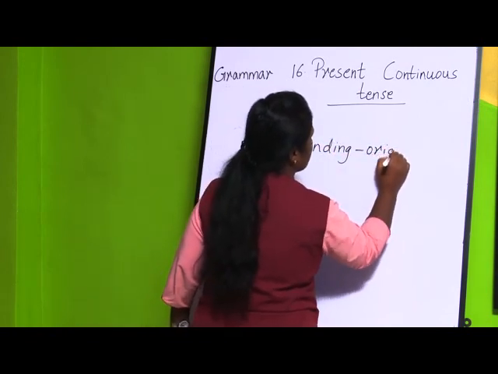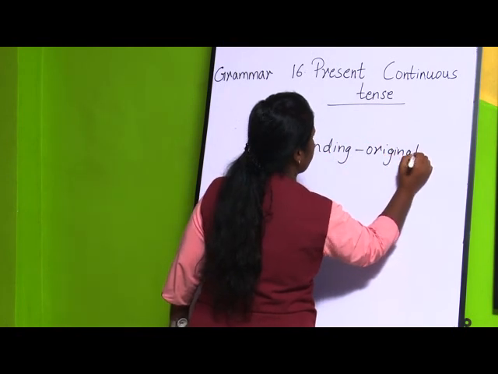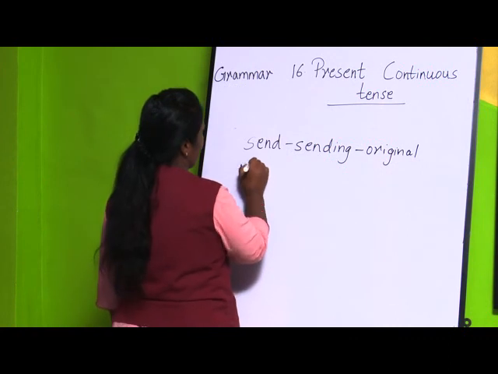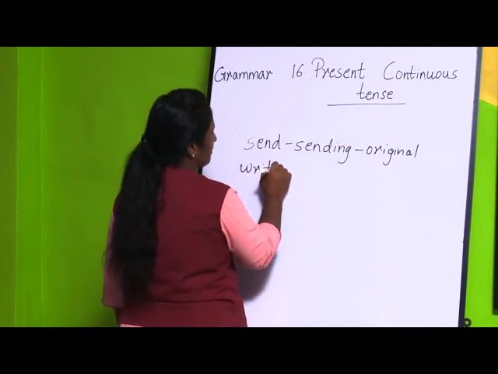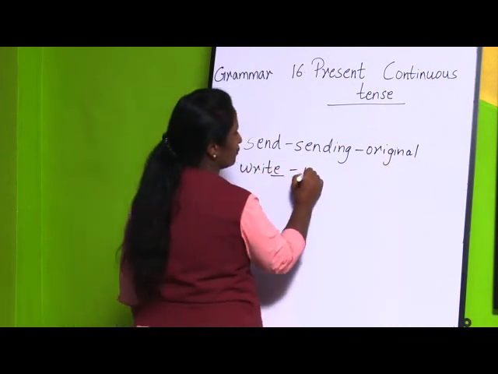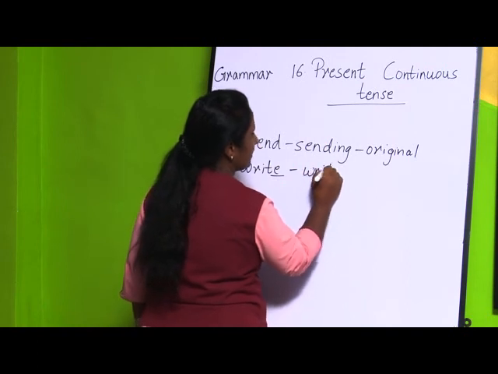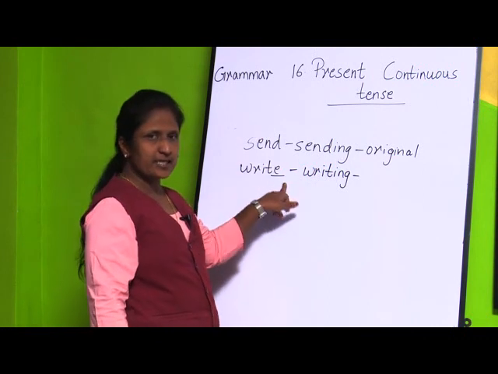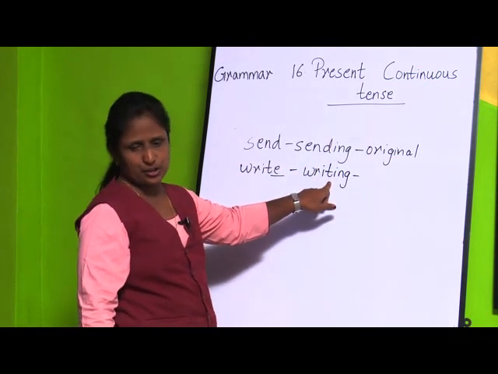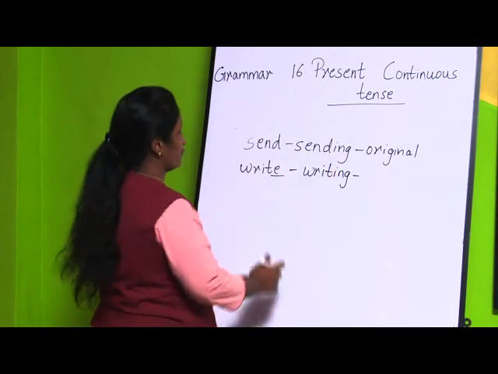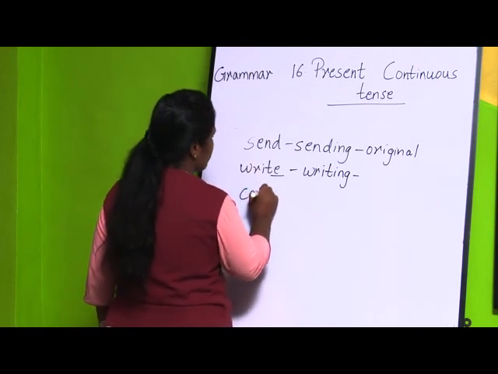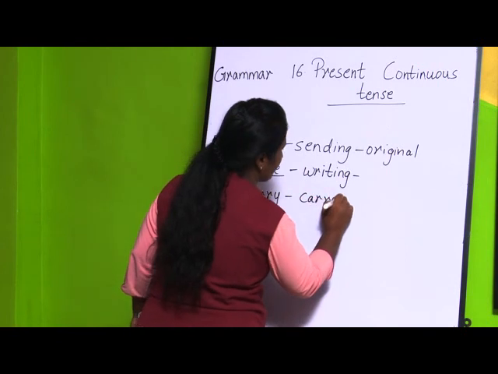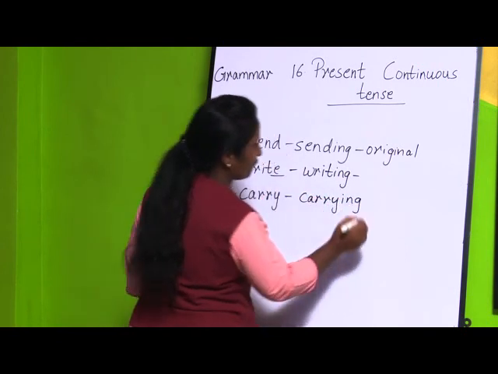Then next, take the example write. Instead of e, you are going to write writing. Here you omit this e and add ing. Now, carry. Here also, carry, original form of the verb.